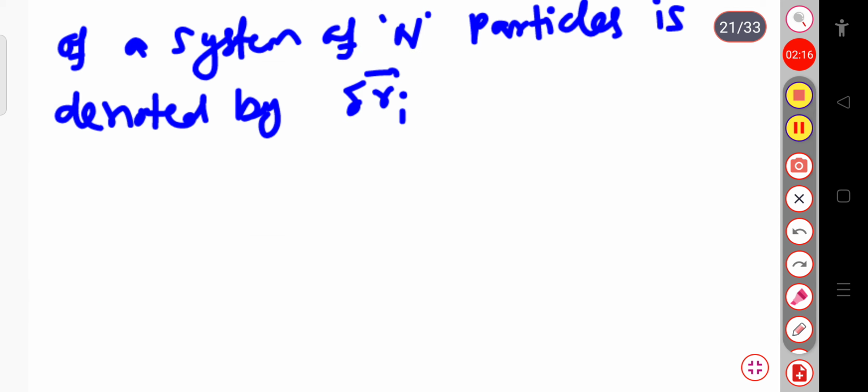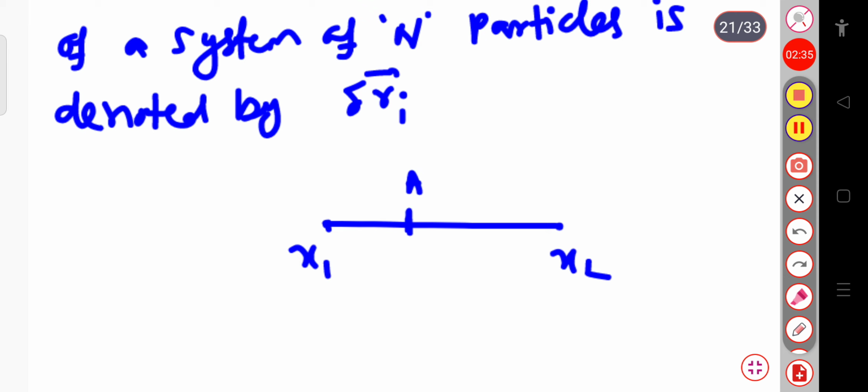Here you must know one thing: in this case, virtual displacement means, suppose these are the 2 points x1 and x2. Suppose a particle is at this point.